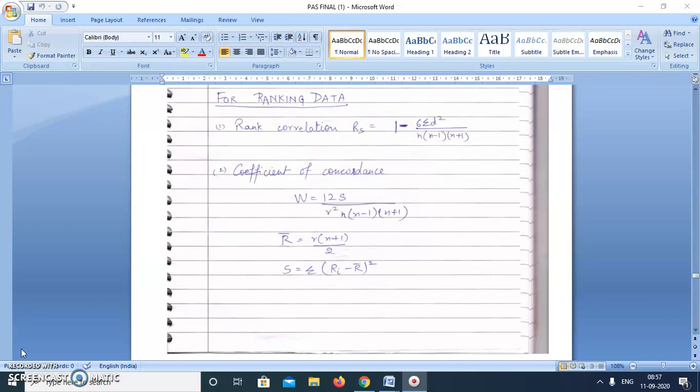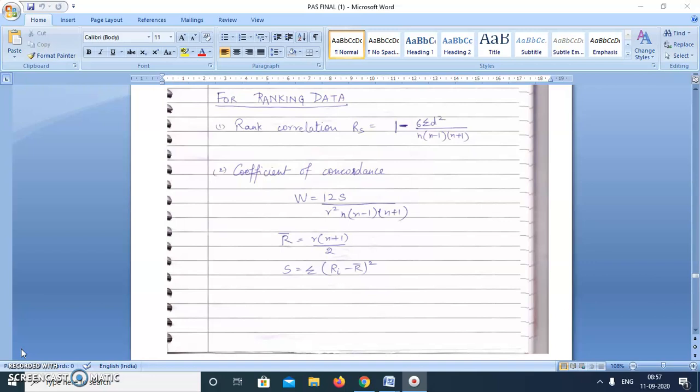Ranking data is entirely different type of data. Doesn't come under continuous or discrete data. Basically, some subjective properties, when we cannot measure the properties in number, we give them some rank. For example, in beauty contest, in textiles, in case of comfort or handle, some things we cannot measure. So we cannot measure it in numbers. So we go for subjective test and give the ranking. Ranking is given by the experts.